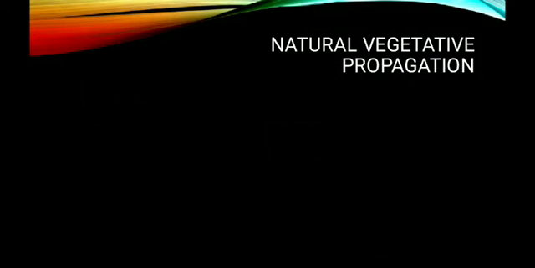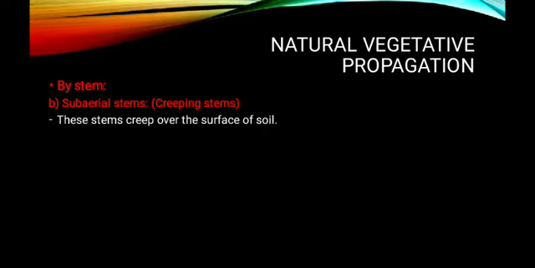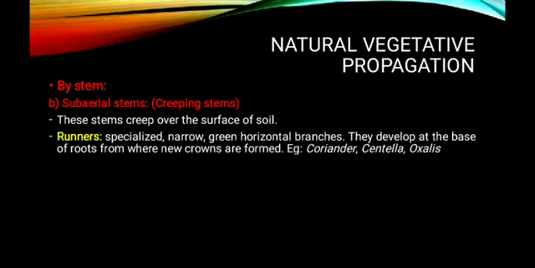Now the next type of stem which is acting as a vegetative propagule, that is the subaerial stem. These subaerial stems are also called creeping stems, and these stems creep over the surface of soil. So these are not underground, they will creep over the surface of soil. The examples for subaerial stems or creeping stems include, the first one is runner.